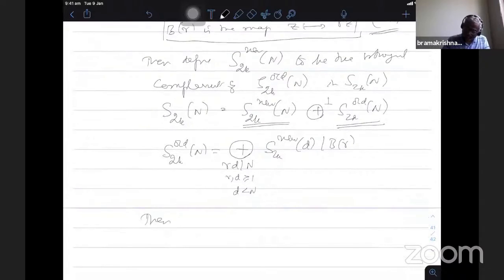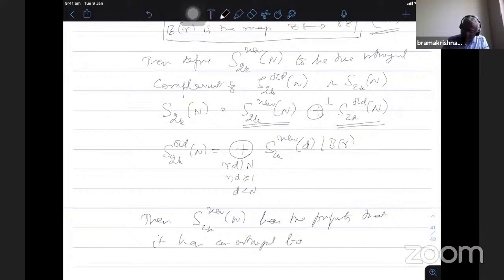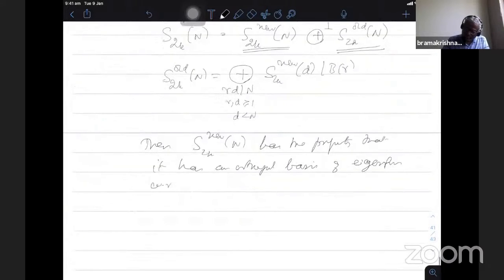Then S2k new n has the property that it has an orthogonal basis of eigenforms with respect to all Hecke operators, including p dividing n, which was lacking there.